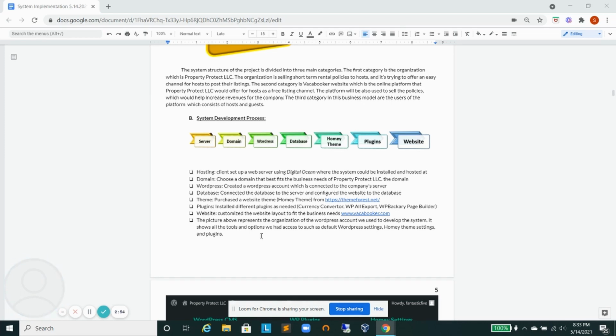Then we added the database, which we connected also to the server. For the purpose of this project, we purchased a theme which fits the business needs of the organization. And using different plugins and functions offered from the theme and from WordPress, we were able to customize and come up with the final website, which we have a link to right here.